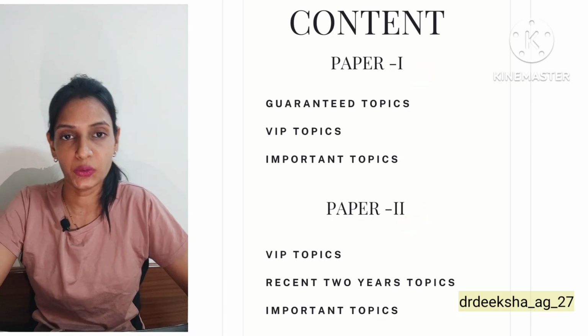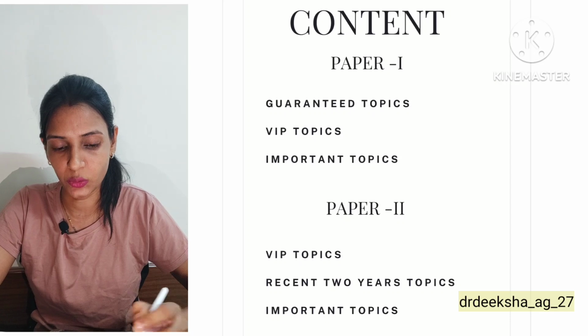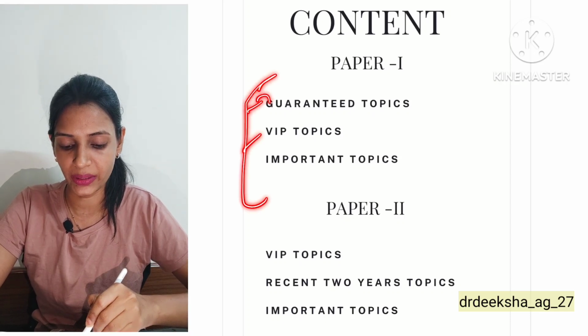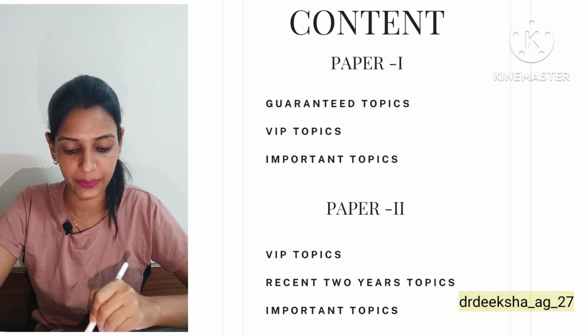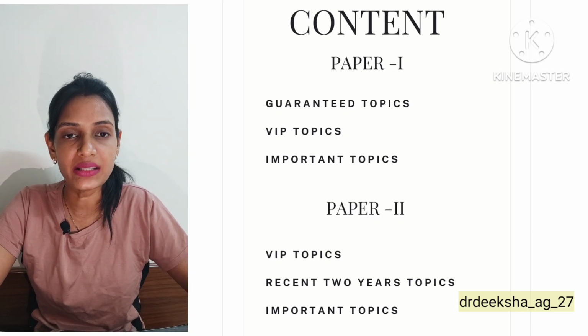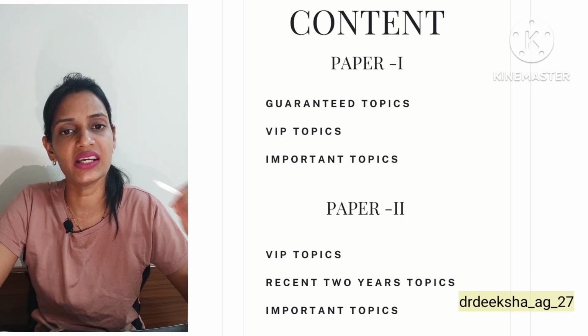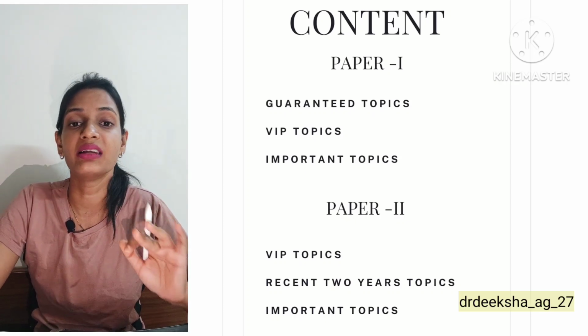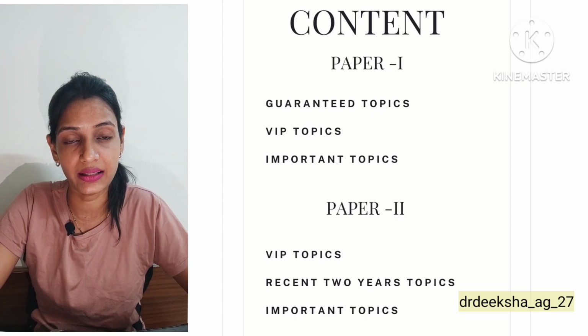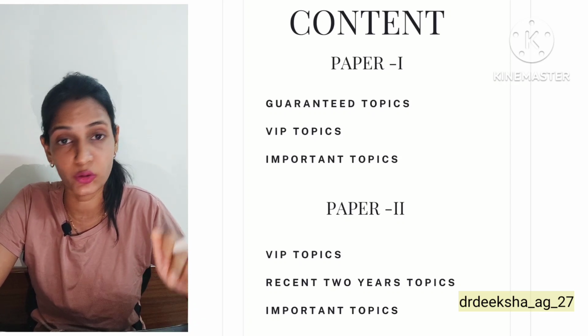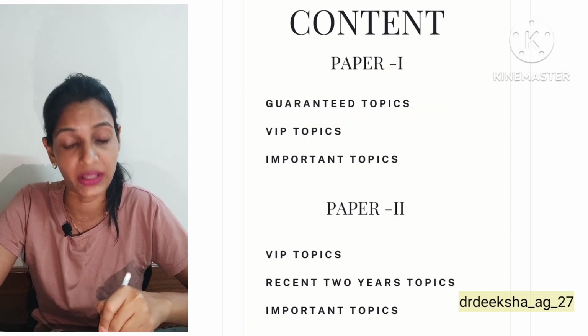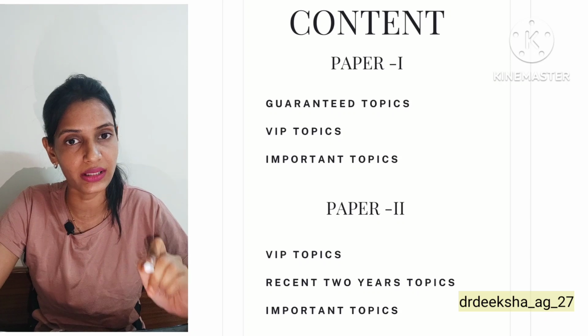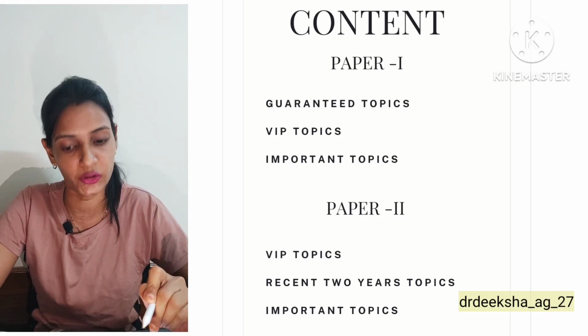And in this I want to make it clear that in the previous video for paper 1, I divided the topics into 3 parts: guaranteed, VIP and important. Guaranteed means the topic will definitely come. If you get a single guaranteed topic wrong, then forget your selection. I guarantee your selection would not be done if you make a mistake in these guaranteed topics. So you don't have to miss these guaranteed topics. They should be on your fingertips.